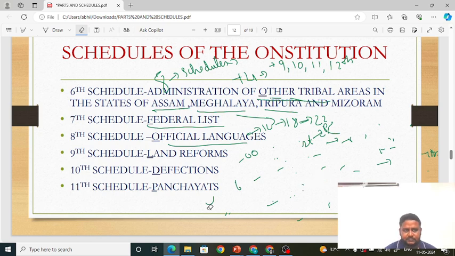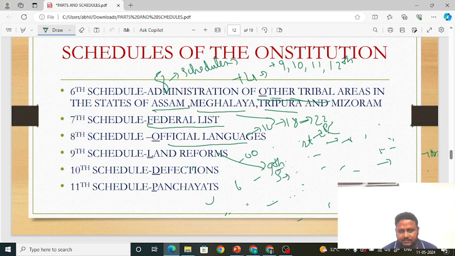Okay friends, next, when it comes to the 9th schedule, how was it added, through which amendment? See, certain provisions relating to certain acts and regulations, that is the 9th schedule, that is nothing but land reforms. Land reforms is contained in the 9th schedule.